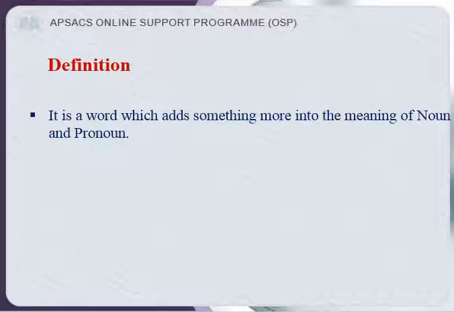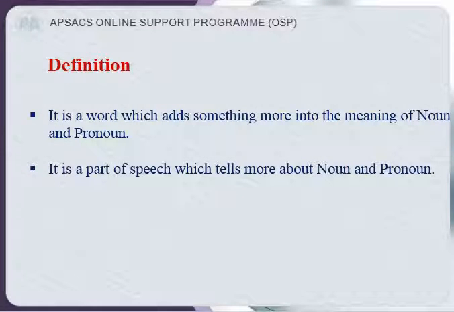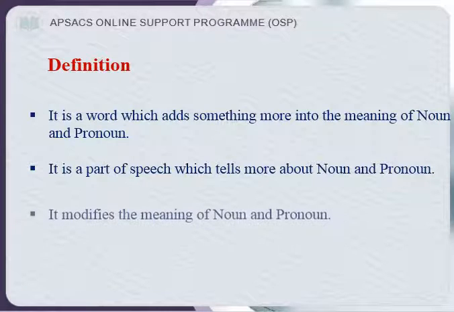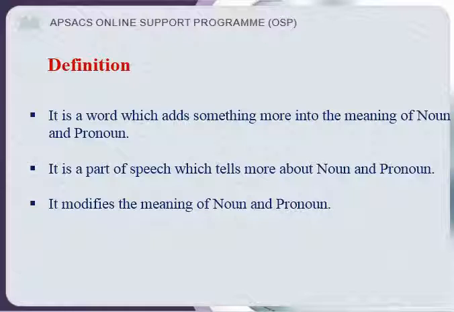What is the definition of adjective? Adjective, it is a word that describes or modifies nouns and pronouns in a sentence. It is a part of speech that tells more about a noun and pronoun. It normally indicates quality, size, shape, duration, feelings, contents, and more about a noun and pronoun.